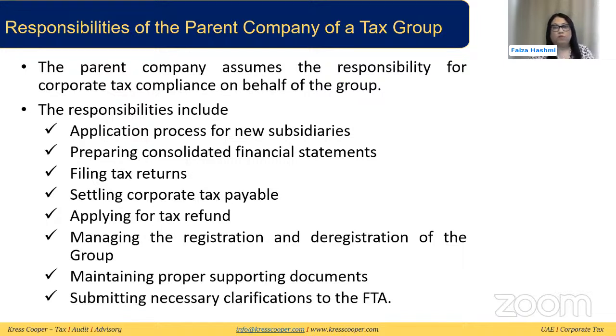So once the tax group is formed, the parent company assumes certain responsibilities on behalf of the group. They act as the representative member, like in the VAT group. The responsibilities they have under corporate tax are: any application process they need to do jointly with the subsidiaries who want to join the tax group; preparing the consolidated financial statements for the whole group; filing the tax return, settling the corporate tax payable, applying for the tax refund if conditions are met, and managing the registration and deregistration of the group.